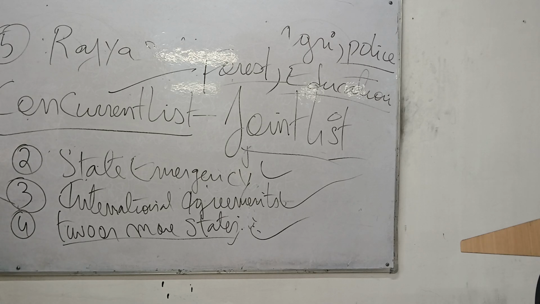So even though it's a joint list, if there is a conflict, the center will be given more power to make the laws. But anytime the state can also make law. But if there are conflicts, on the same day they want to make a law, in that condition, the state is never going to be allowed to make laws. We will give it to one person, that is the Parliament. Anytime. So this is a very tricky one.